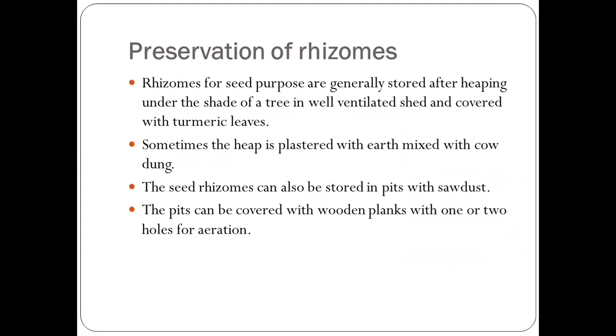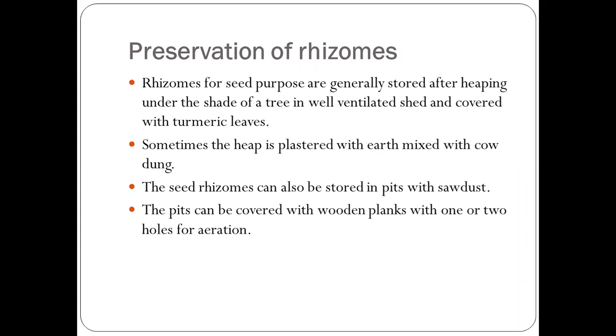Next is preservation of rhizomes. So how to preserve rhizomes of turmeric? Those rhizomes which are going to be used as seed for the next season are usually stored for a long period of time. They are stored after heaping under the shade of a tree in a well ventilated shed and covered with turmeric leaves. Sometimes the heap is plastered with earth mixed with cow dung.